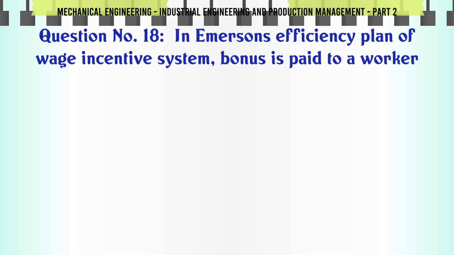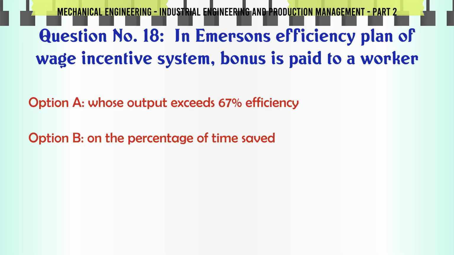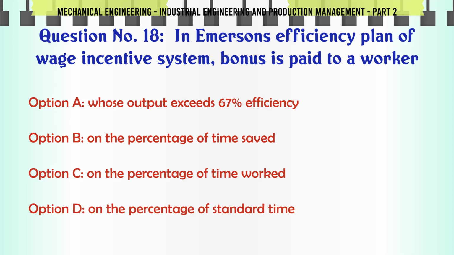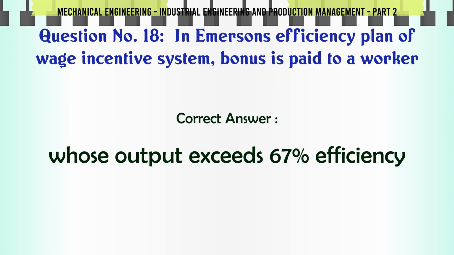In Emerson's efficiency plan of wage incentive system, bonus is paid to a worker A. whose output exceeds 67 percent efficiency, B. on the percentage of time saved, C. on the percentage of time worked, D. on the percentage of standard time. The correct answer is whose output exceeds 67 percent efficiency.